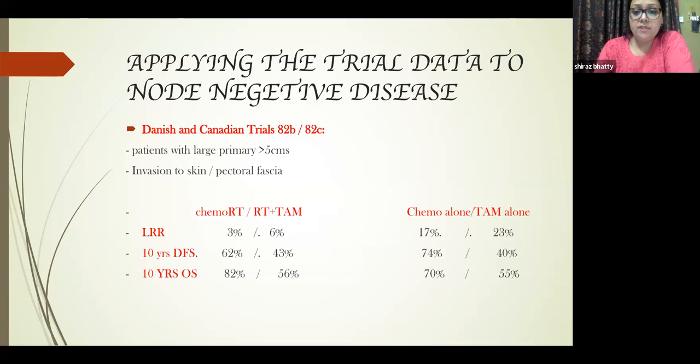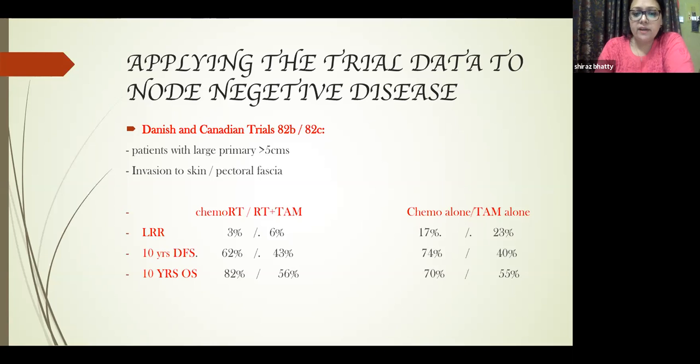Now node negative disease can occur when the patient is presenting with a large primary that is more than 5 centimeter, or there could be involvement of skin or the underlying pectoral fascia, but the node is negative. So in those cases, what do you do? In those cases, it was seen in 82B and 82C. I have sorted a comparative study side by side.